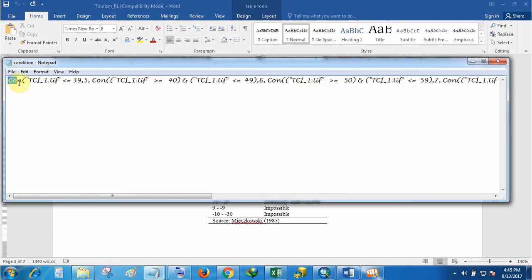We will start from here. Condition: TCI more than or equal to 30, you are giving 5 here. If TCI is less than or equal to 39, you are giving 5. And if this TCI is more than or equal to 40 and less than or equal to 49, you are giving 6 here.